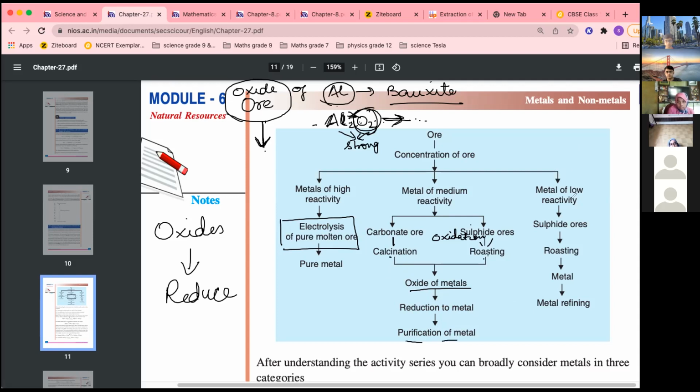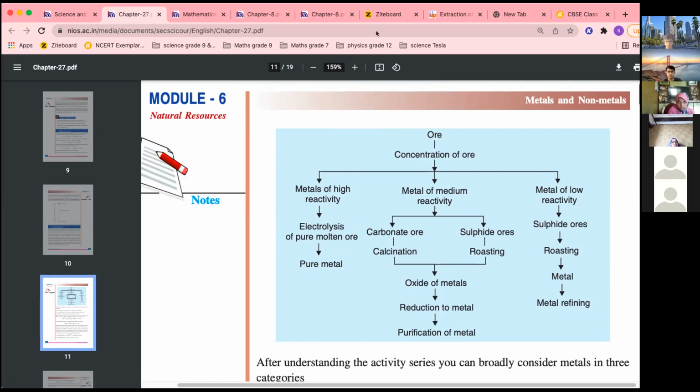Metals of low reactivity are mostly sulfide ores. We do roasting, then metal reduction, and then metal refining. Okay, I'll give you this chart in detail so that from the chart only you will understand what happens. So I'll just share the whiteboard.